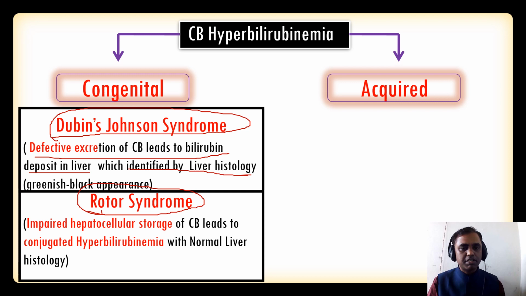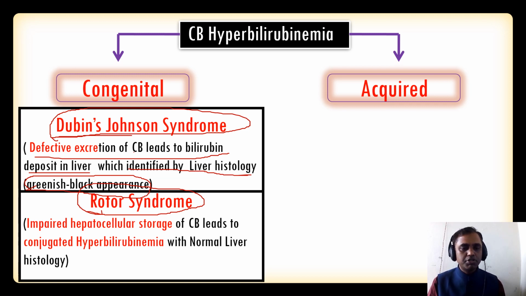bilirubin to the biliary system. So what happens if the biliary system is not taking conjugated bilirubin? This conjugated bilirubin accumulates in the liver. So that produces the liver's characteristic greenish black appearance due to accumulation of the conjugated bilirubin. So this congenital deformity we are calling Dubin-Johnson syndrome.